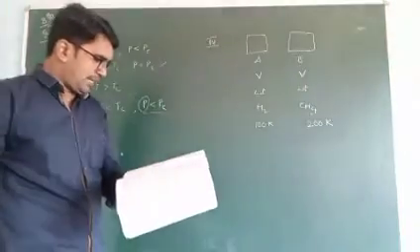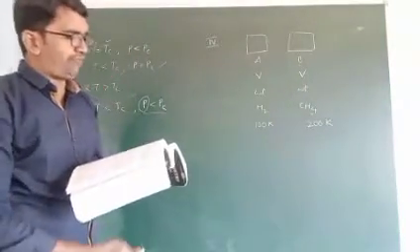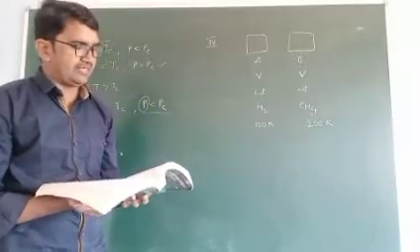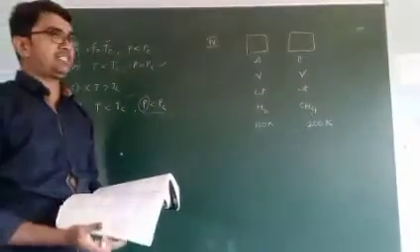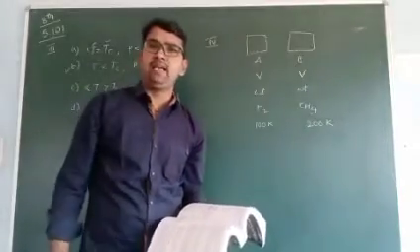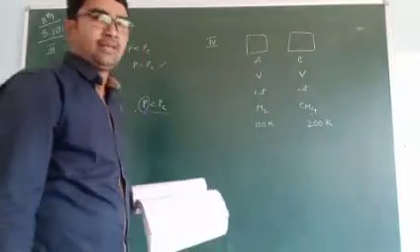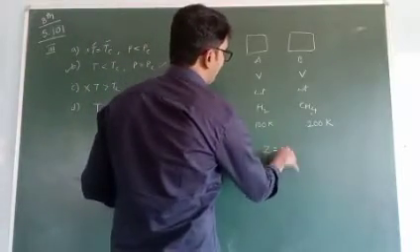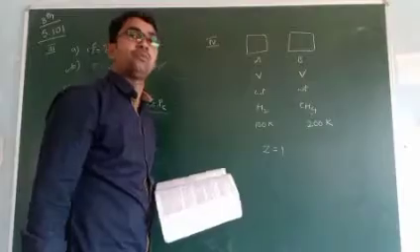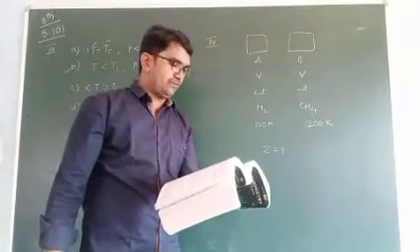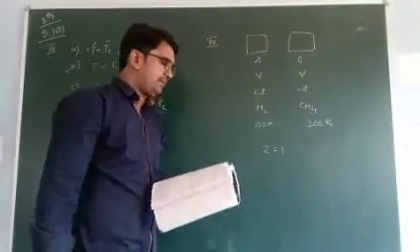Assuming ideal behavior, which of the following statements about the compressibility factor is true? Assuming ideal behavior means that the compressibility factor value must be equal to 1. So the answer is A. Why?